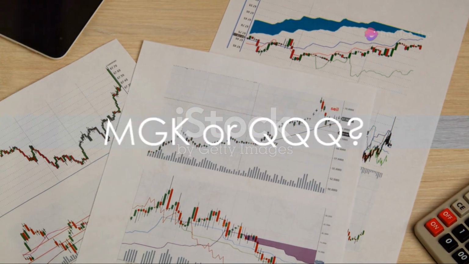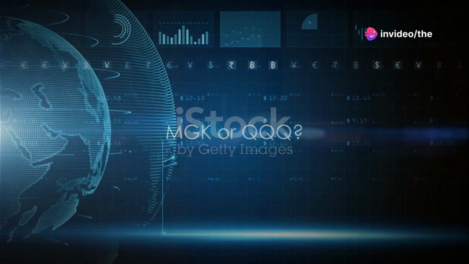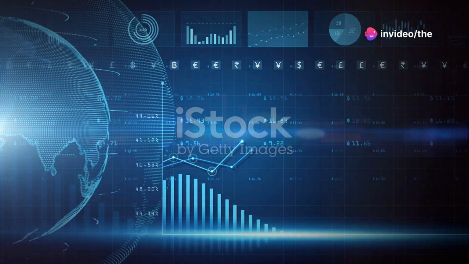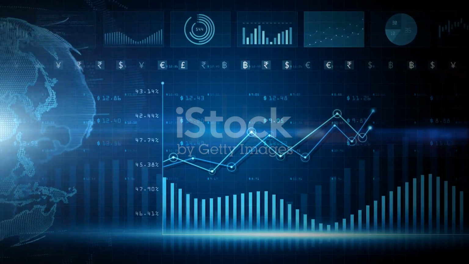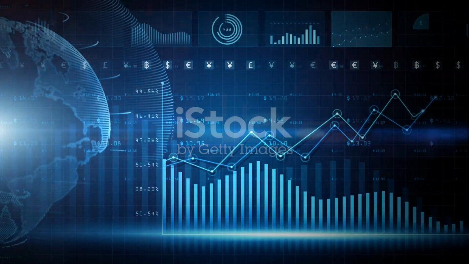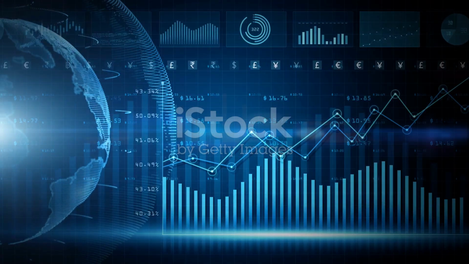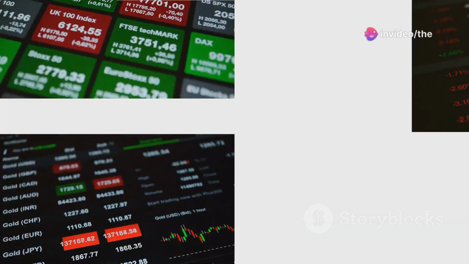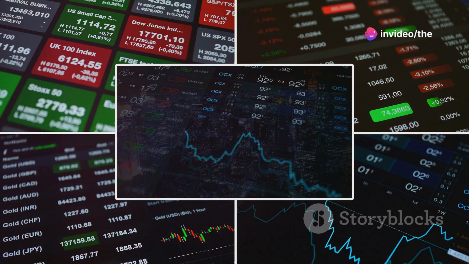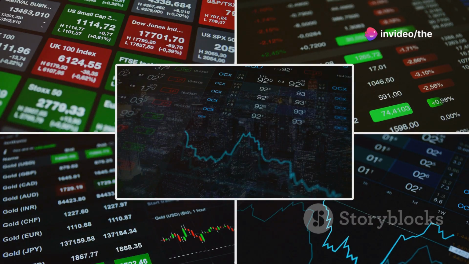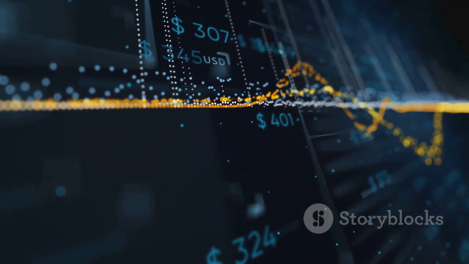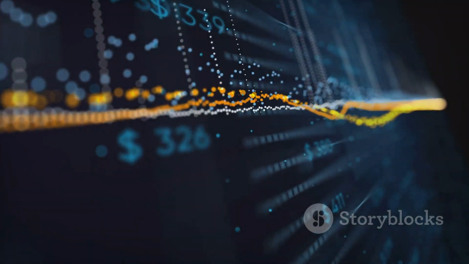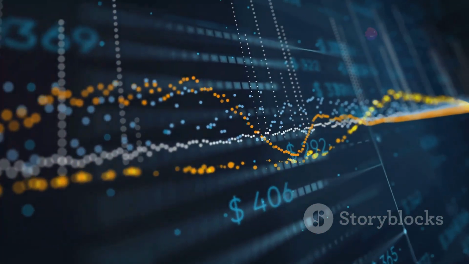What if your investment could potentially double or even quadruple over the next decade with either MGK or QQQ? Today we dive into two titans of the ETF world, MGK and QQQ. Exchange-traded funds, or ETFs, have surged in popularity, offering both accessibility and diversity in investment portfolios. Specifically, the Vanguard Mega Cap Growth Fund, known as MGK, and QQQ present intriguing options.